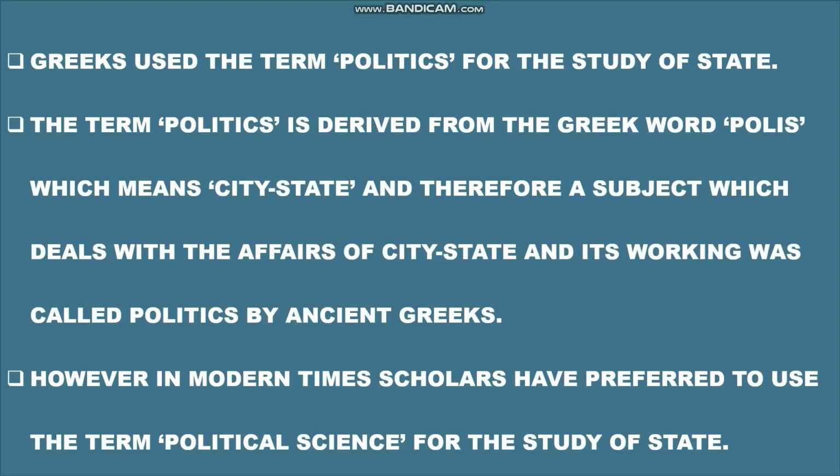However, in modern times, scholars have preferred to use the term political science for the study of state. So modern-time scholars called it what? Political science, for the study of state.